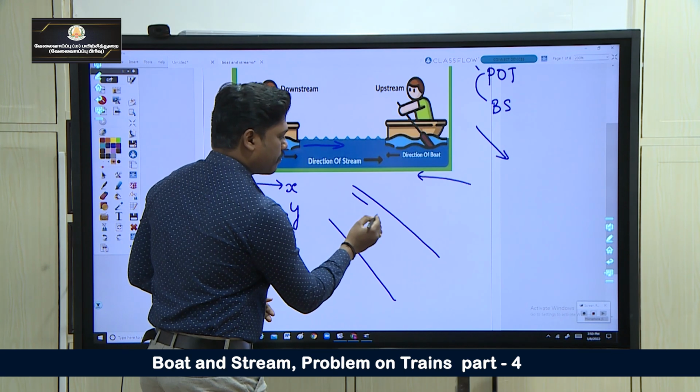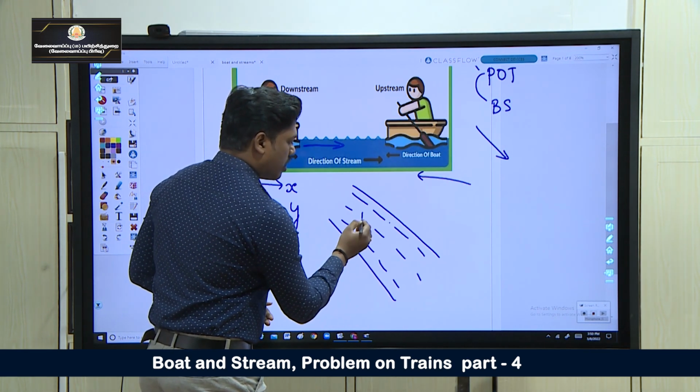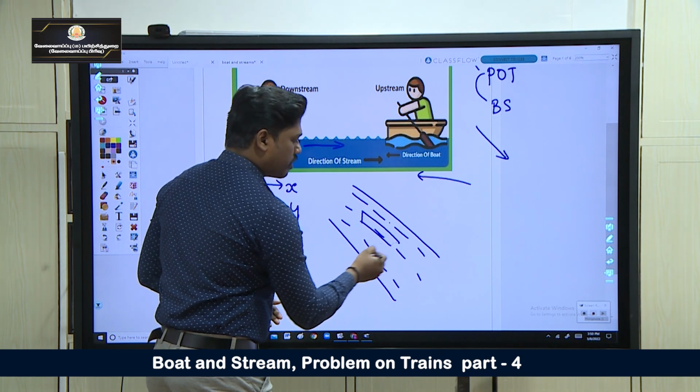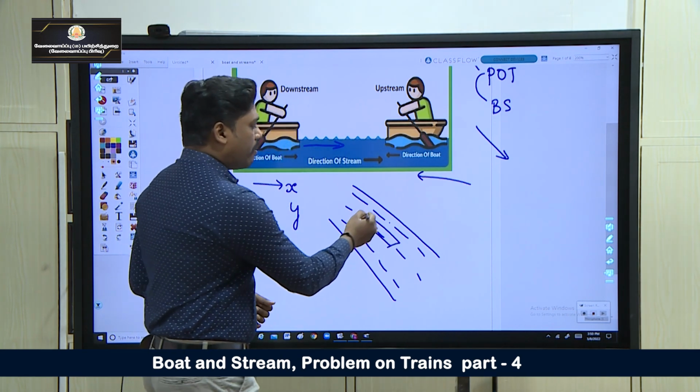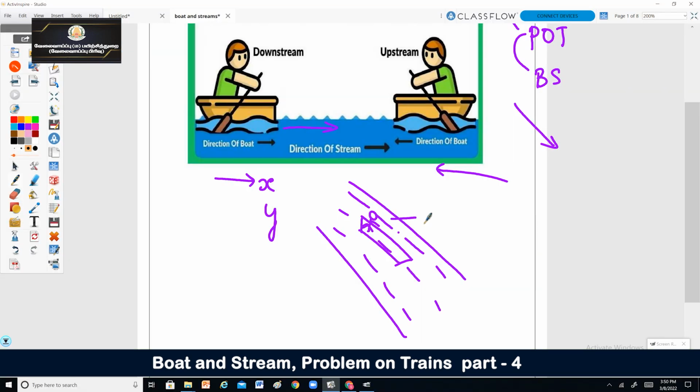This is the stream. Water always flows down. Here a man is going in a boat. The speed of the boat is x and the speed of the stream is y. Both of them are going in the same direction.